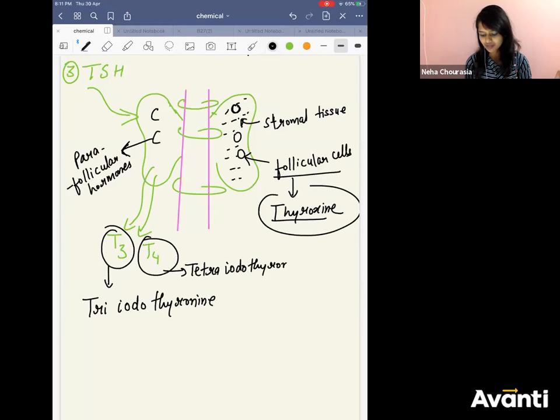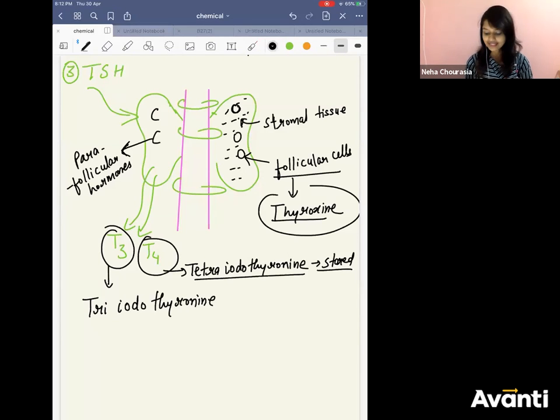Okay? You know in which form thyroxine is stored in our body? Is it T3 or is it T4? T4. Awesome. In T4 form it is stored.